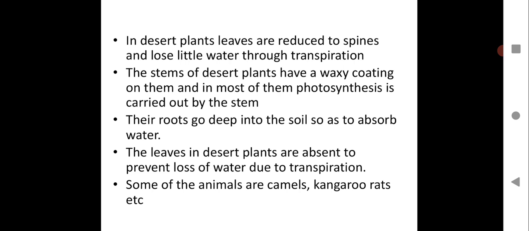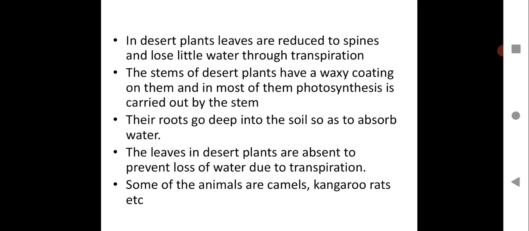The stem of desert plants has a waxy coating on it, and in most of them photosynthesis is carried out by the stem. Since the leaves are modified into spines, and the leaf plays a major role in photosynthesis in other habitats, in the desert the stem performs photosynthesis, with its waxy coating. Their roots go deep into the soil so as to absorb water. There is very little water on the surface and very scanty rainfall, so the roots go deep into the soil to search for water.